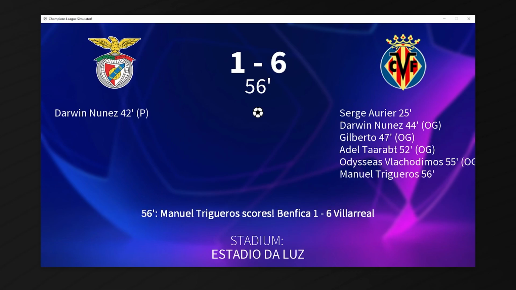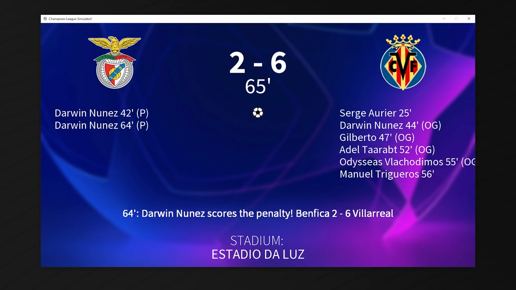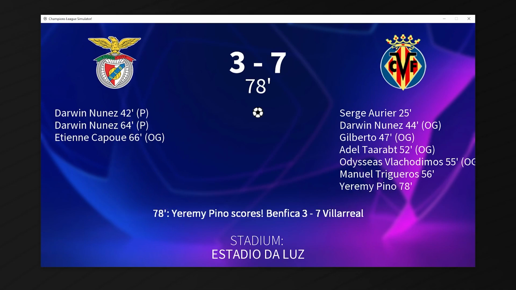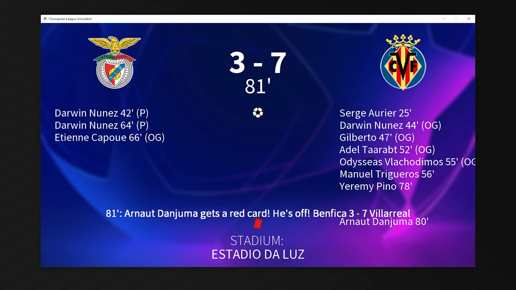6-1 because Trigueros scores. And a penalty to Benfica, Darwin Nunez can get a brace of penalties, which he does, 6-2. 6-3 because Etienne Capoue scores an own goal. 7-3 because Yeremy Pino gets himself on the score sheet. Danjuma gets a red card, he's off, 7-3 Villarreal.